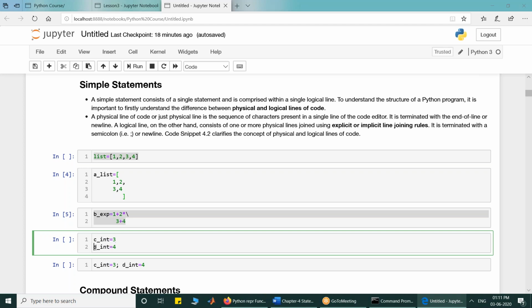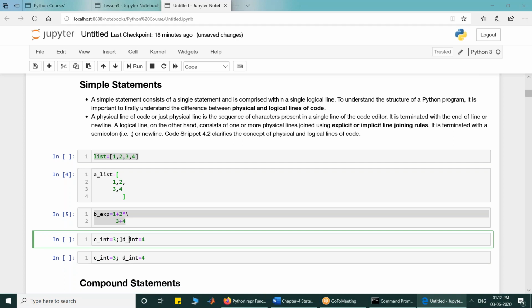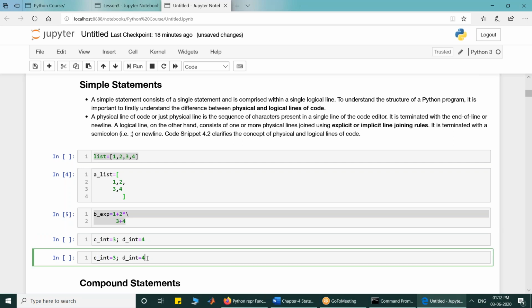So here C is equal to int 3, D is equal to 4. There are two logical lines and 2 physical lines. Now when I concatenate them, I put a semicolon. Now there are 2 logical lines within one single physical line. Within one line, I have written 2 statements, and they are separated by a semicolon.